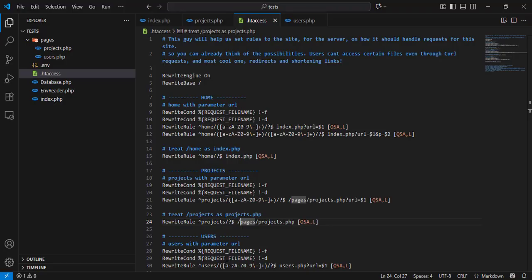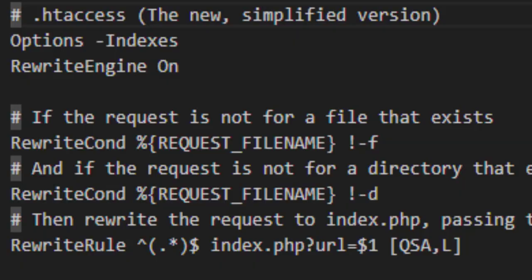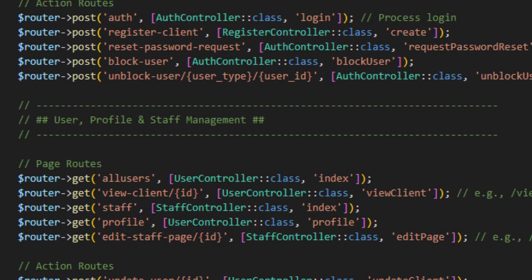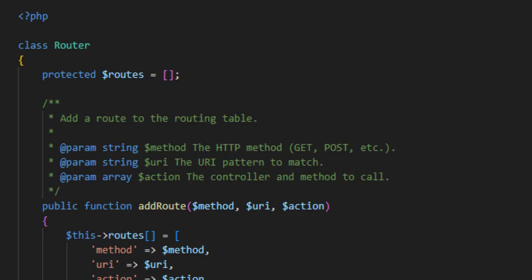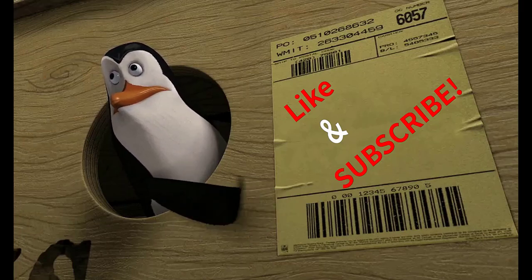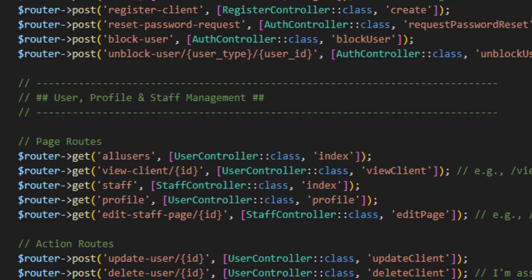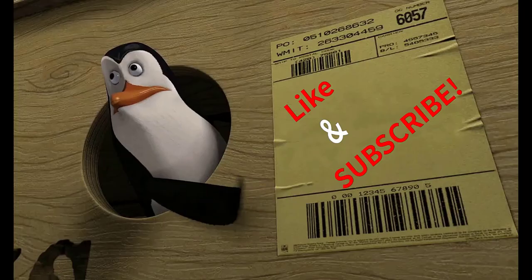But what if I told you that you can achieve all of that in just over 5 lines of rules? Well, it doesn't fully solve your routing problem, but it takes the routes and handles them differently. And that's how frameworks like Laravel do it, I think. If you want a video on that, let me know. I already practiced that in my last project. But yes, .htaccess is so freaking cool.